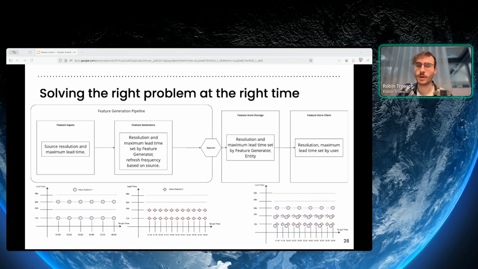And then this is how it will look. The feature store client will first align on the requested target time resolution by downsampling using a join on expected target time and lead time. And we do this on an expected target time and lead time data frame that we just generate lazily. And why do we do a join and not a downsample operation?